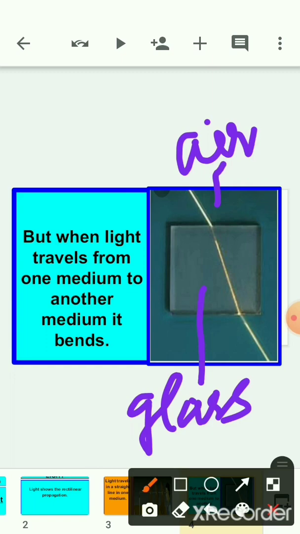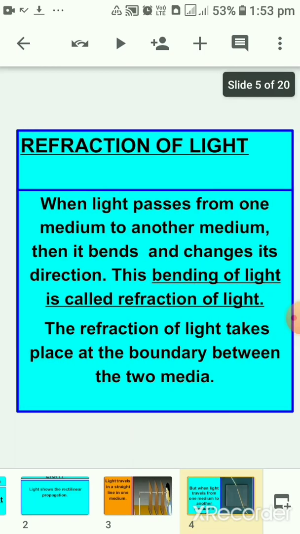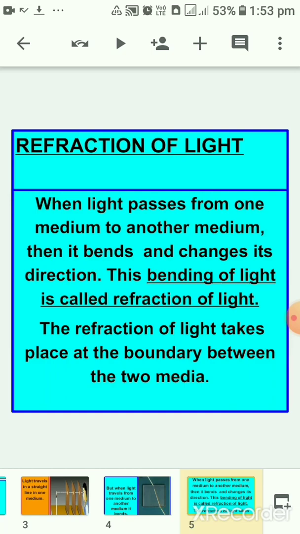So whenever light moves from one medium to another medium, the light bends. It doesn't travel in a straight path. It bends from its original path. And this bending of light we call refraction of light. Now I am giving you the definition of refraction of light. When light passes from one medium to another medium, it bends and changes its direction. This bending of light is called refraction of light.